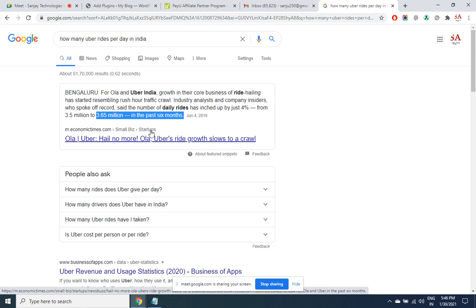So good enough for him to track the people and their needs and accordingly target the ads which are relevant to your interest. So that way, that is going to be a game changer. So the day the government allows, each country's government allows that you can enter into the personal life of the people, Google is going to become a superpower. Whether that day will come or not, time will tell us. But even today, Google is a monopoly.